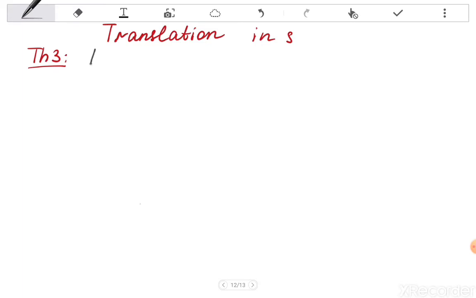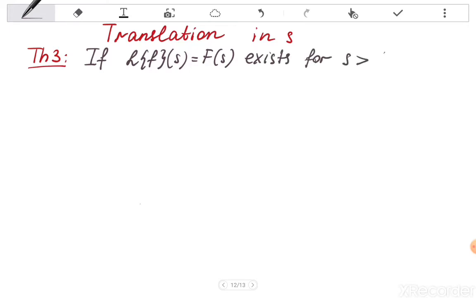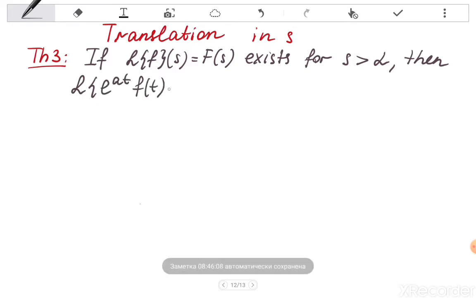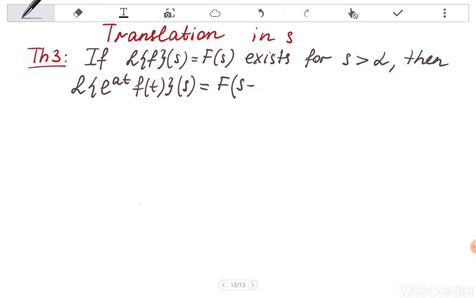If the Laplace transform of some function f, let's denote it capital F of s, exists, let's say for some s larger than some alpha, then the Laplace transform of the function e^(at) times f of t is equal to capital F, and here we get a translation by a, and this exists for all s larger than alpha plus a.